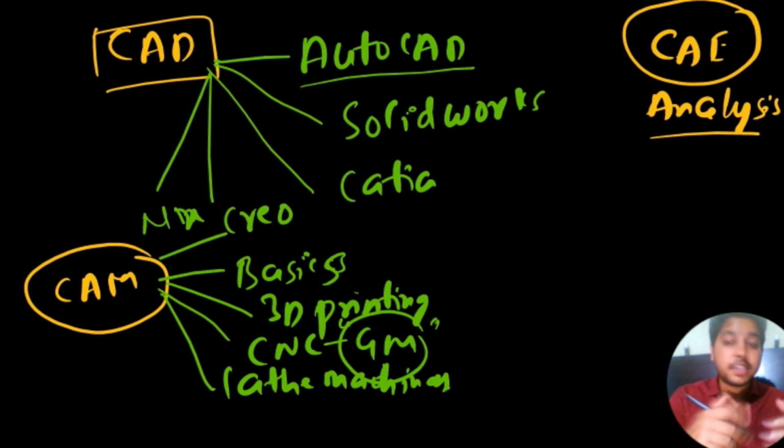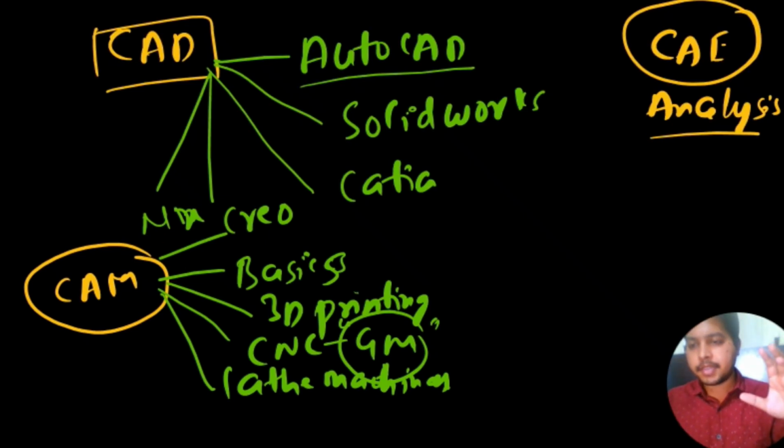If the prototype does not work well, what will we do? We'll go back to designing again and prototype again. There are a lot of things coming into consideration. But when it comes to CAE, it makes a simulation. It makes the car in virtual form and does the analysis on that. So you don't have to make any physical prototype, so that you can understand the different components.